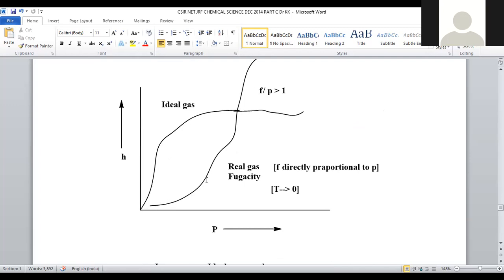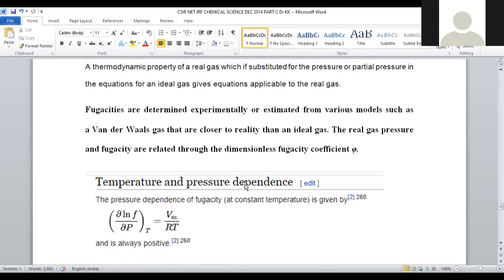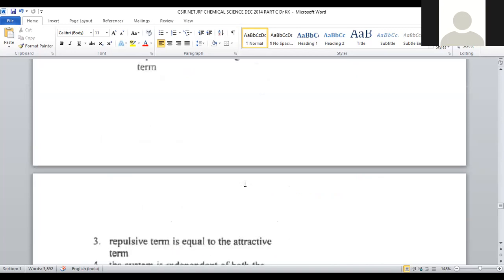When you draw the same plot for the real gas, you can assume fugacity instead of pressure, and this kind of curvature will appear. Always, fugacity is directly proportional to pressure. So the fugacity value is directly proportional to pressure, and this is the interrelation between the ideal gas pressure and the real gas fugacity. Okay. So now, what condition are they asking for?